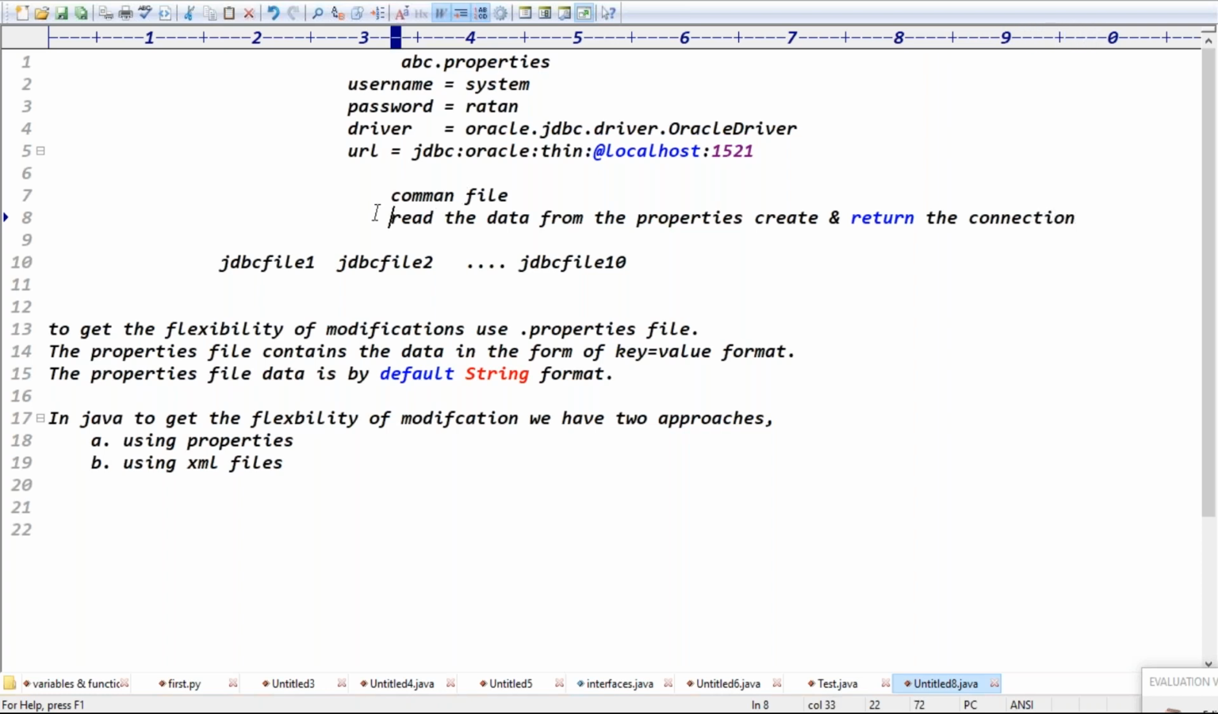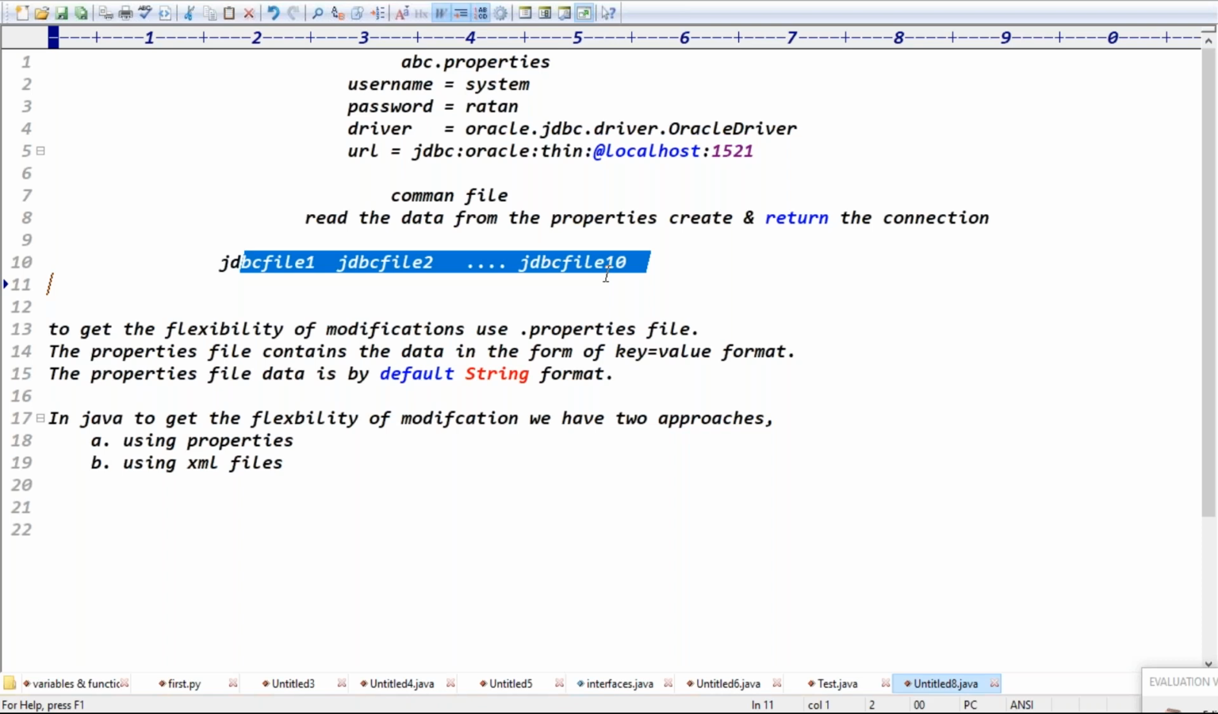That's it. Guys, actually we have 10 JDBC files. Again, in the 10 files, reading the data is common, right? But is every file reading the data and creating the connection recommended or not recommended, guys? Here we are reading the data from the property file and creating the connection. Here also we are reading the data and creating the connection, right?